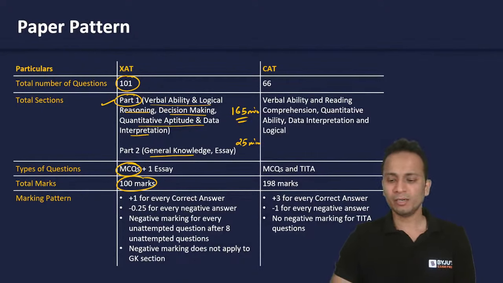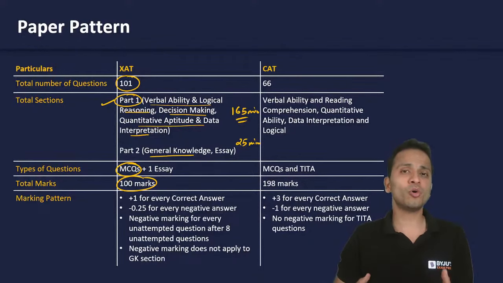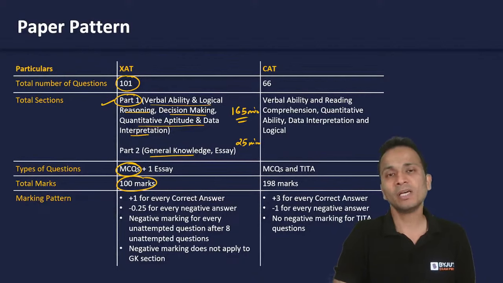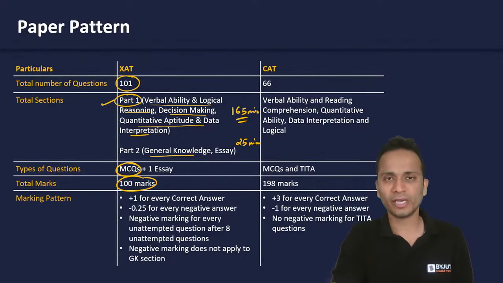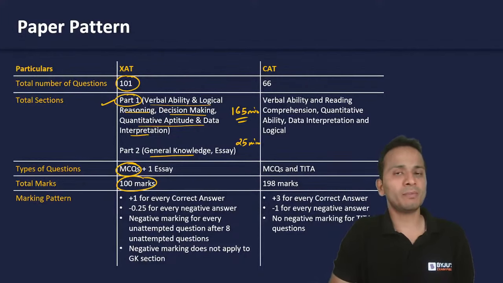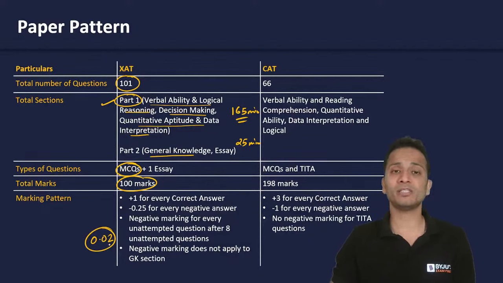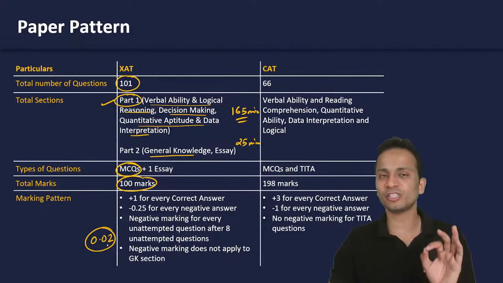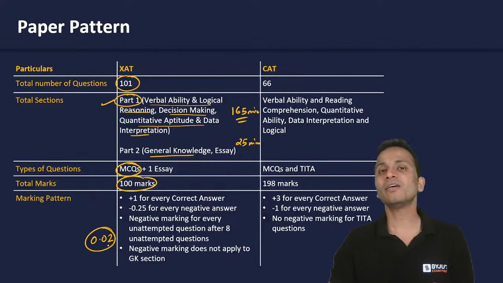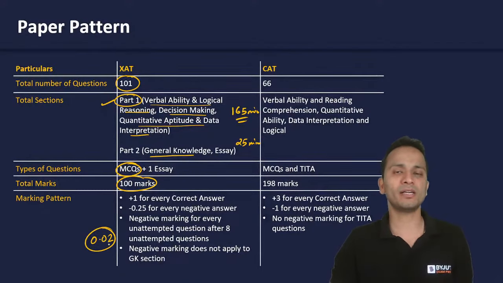So what is the problem? Many students see that there is negative marking for unattempted questions, and they start attempting questions abruptly. That is not at all a good thing to do. Okay, so you have a negative marking for unattempted questions, but that negative marking is negligible. It's something around 0.02 per question. Okay, so what does 0.02 per question mean? If you leave 50 questions unattempted, okay, listen carefully, 50 questions, if you leave 50 questions unattempted, then only 1 mark in total will be deducted, right?